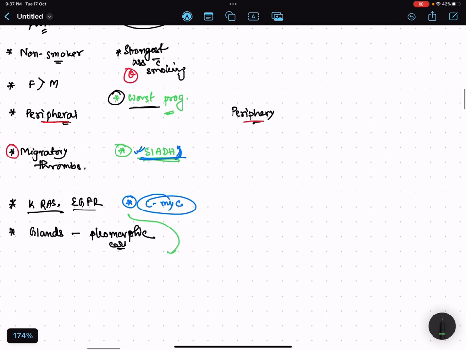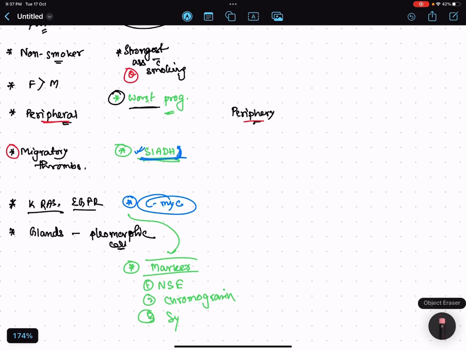In small cell carcinoma, what else will they ask? That is the marker, very important. This is not just a marker of small cell carcinoma, it is a marker of any neuroendocrine tumor. Number 1, neuron-specific enolase, number 2 is chromogranin, and number 3 is synaptophysin. So neuron-specific enolase, chromogranin, and synaptophysin.